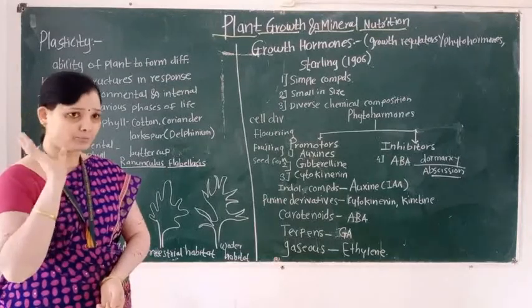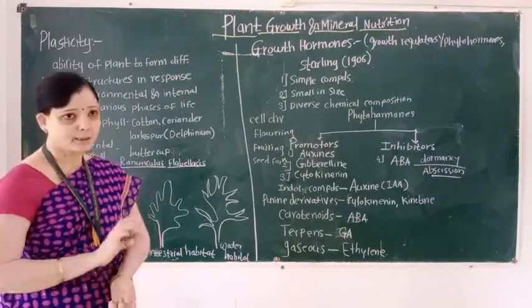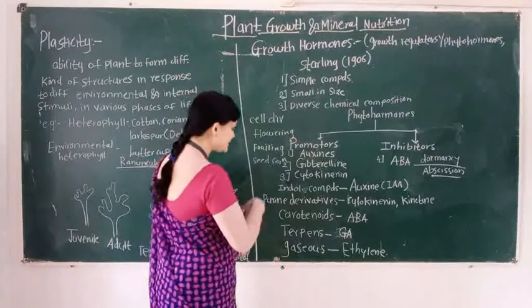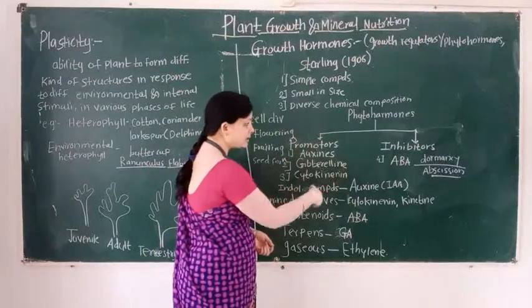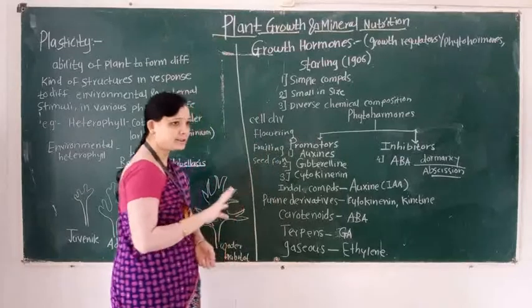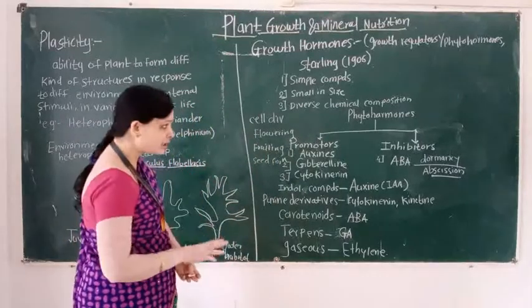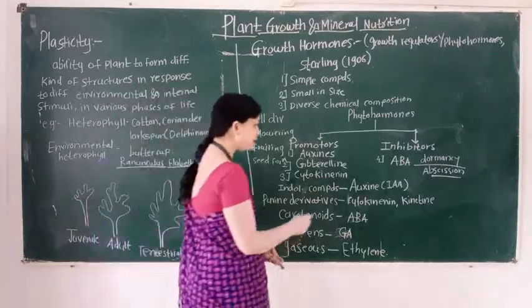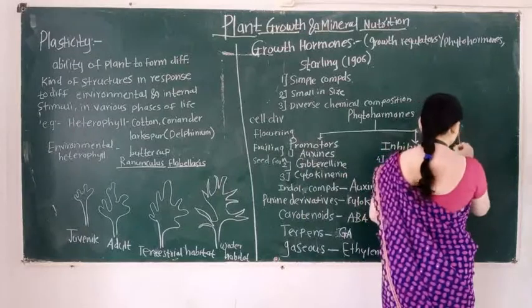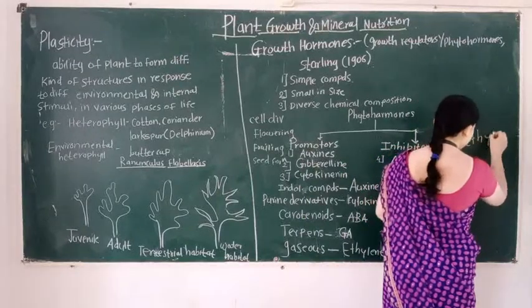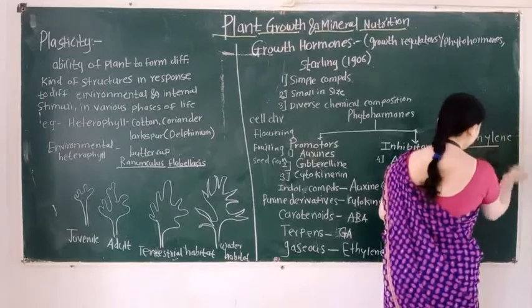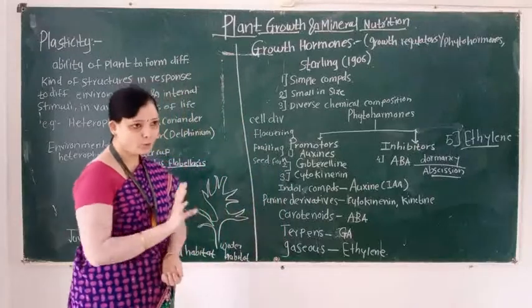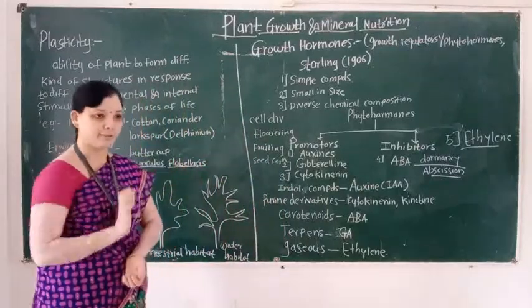The fifth hormone is ethylene. Ethylene is involved in which type of phytohormone? Is ethylene a promoter or an inhibitor? Here remember this point: ethylene is involved in both types of phytohormones. That is, ethylene is a promoter or ethylene is an inhibitor. So this hormone plays a dual role; it acts as a promoter or as an inhibitor.